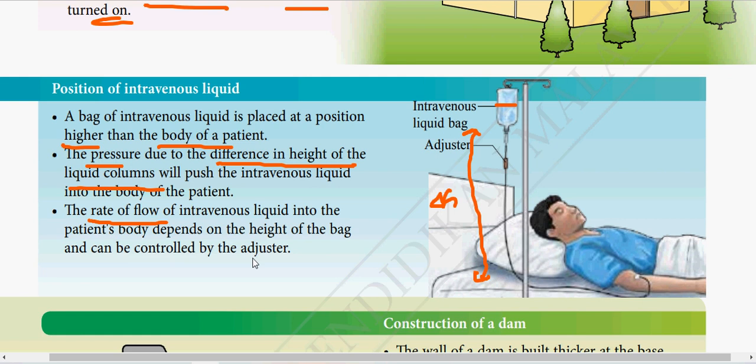So the rate of flow of the intravenous liquid into the patient's body depends on the height of the bag hung. It can be controlled by the adjuster. Sometimes you see nurses control the dripping by adjusting this part.